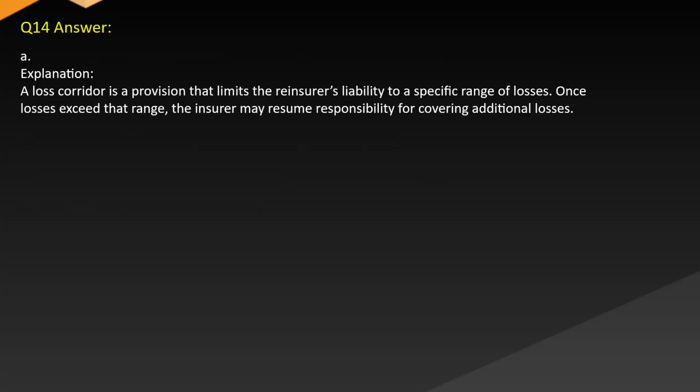Answer. A. Explanation. A loss corridor is a provision that limits the reinsurer's liability to a specific range of losses. Once losses exceed that range, the insurer may resume responsibility for covering additional losses.